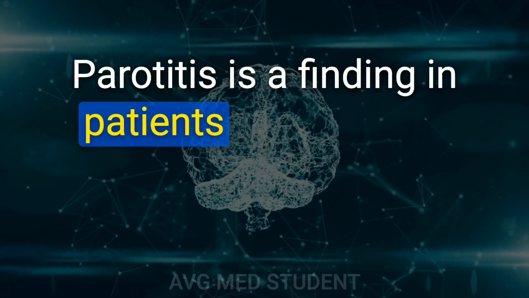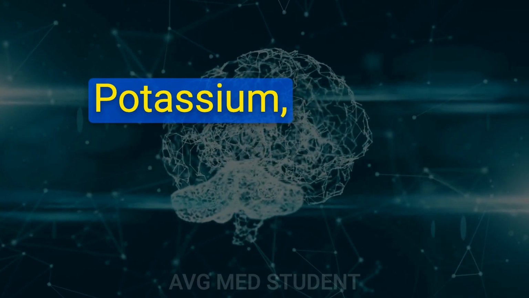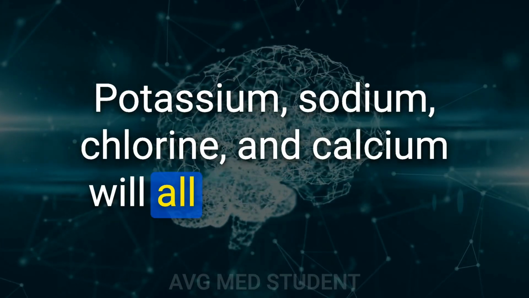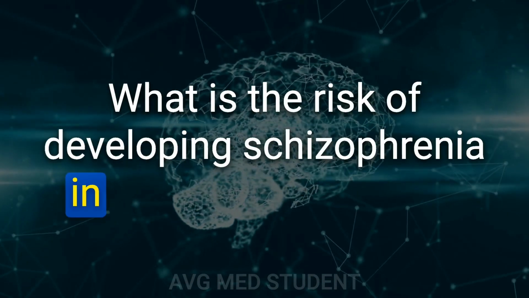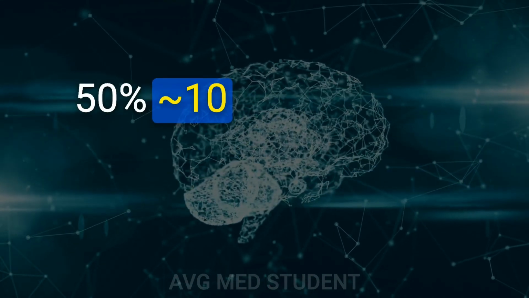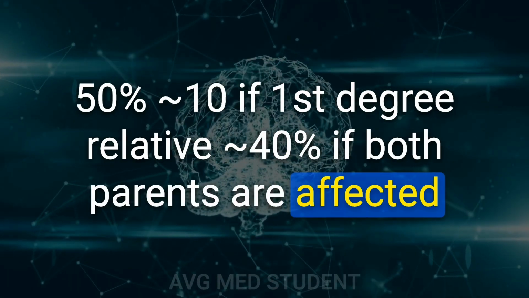Parotitis is a finding in patients with bulimia nervosa, which may show an elevated amylase. Potassium, sodium, chlorine, and calcium will all be decreased. 128. What is the risk of developing schizophrenia in monozygotic twins? 50%, about 10% if first-degree relative, about 40% if both parents are affected.